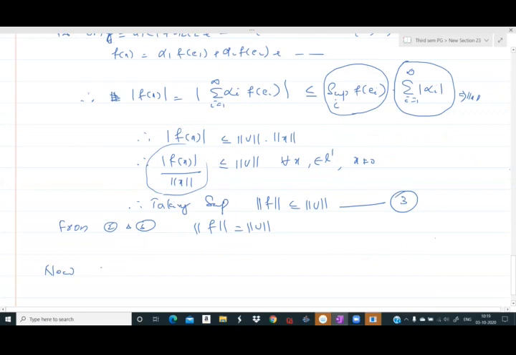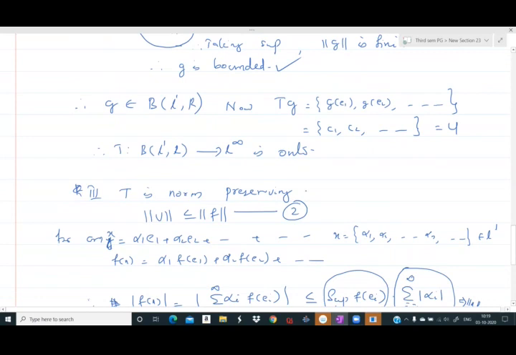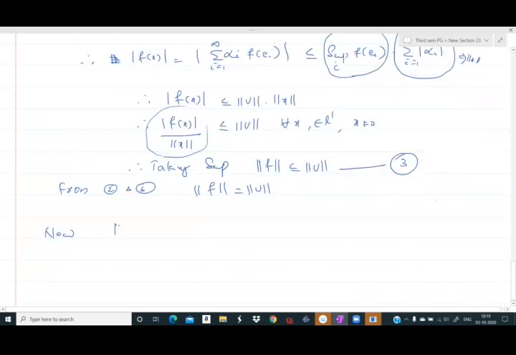That is to show that the norm of TF is equal to the norm of F. Now, the norm of TF, by definition TF is equal to V, and we call this 4 also. So this is the norm of V, and from 4, the norm of V is equal to the norm of F. Therefore, T is a one-to-one norm preserving function.